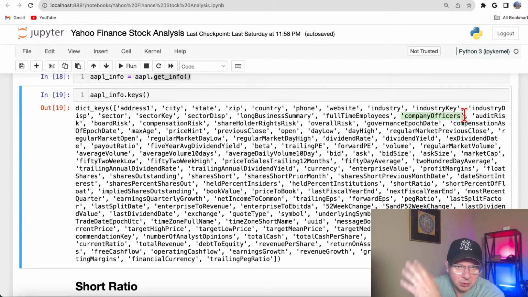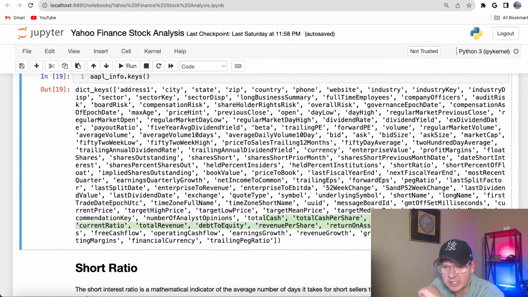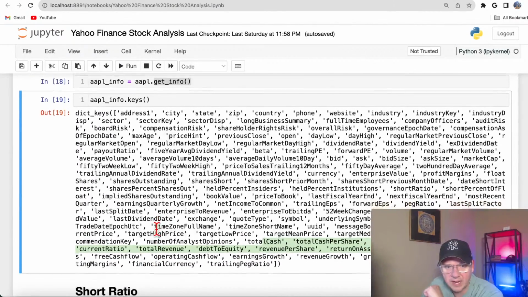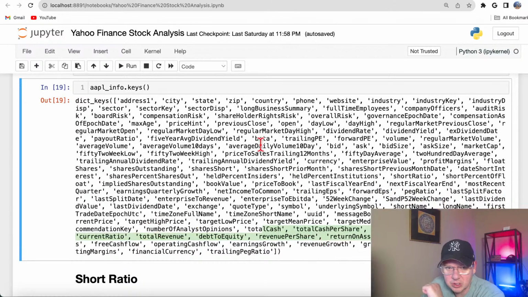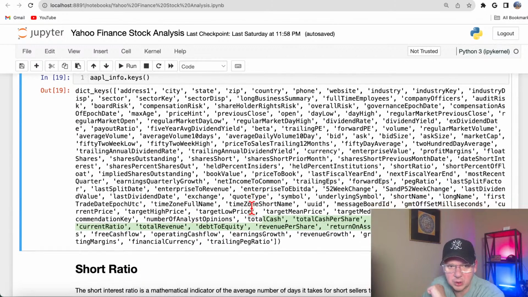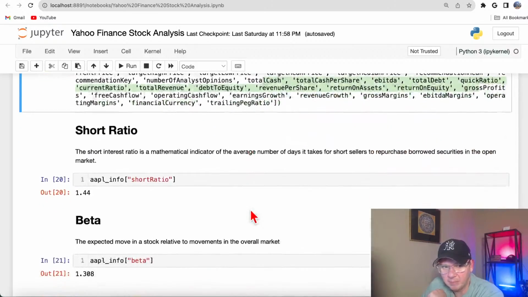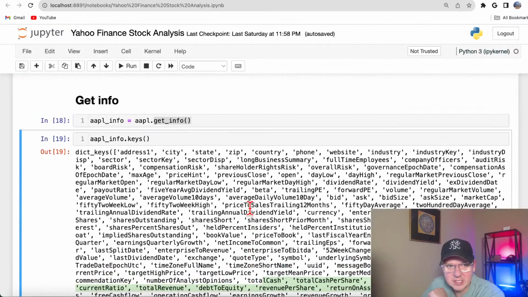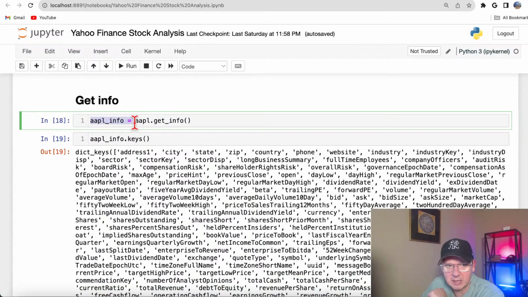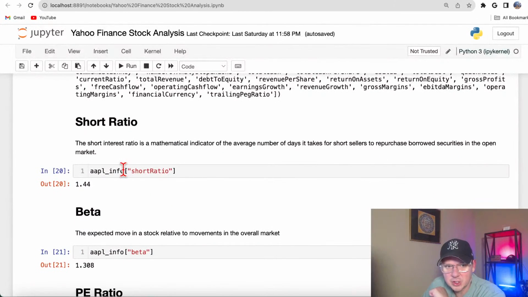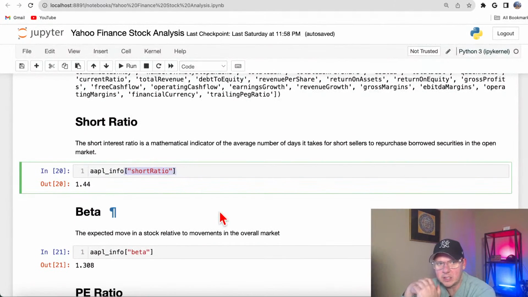So if your fundamental analysis includes things like management, you can find that information there. And here they got all the major ratios. So if you're into ratios, if you want to see total debt, quick ratio, free cash flow, and everything, you can find that stuff there. Revenue growth, you see, everything is here, whatever you want to use. So let me show you a couple of them. The first one, and you see here, I created a new variable name just to make it a little bit cleaner: Apple_info.